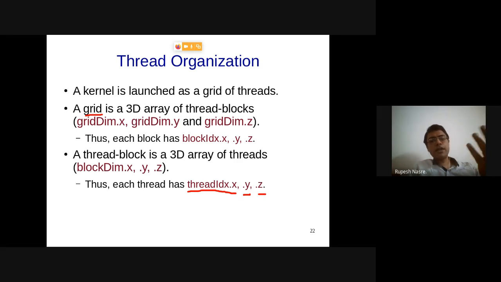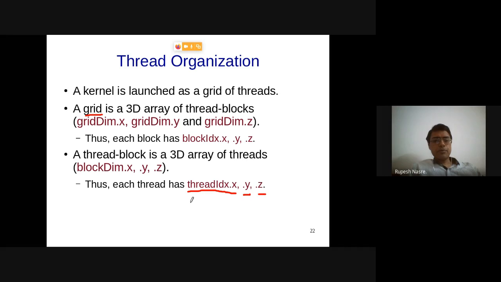In case you have data which is 2-dimensional or 3-dimensional, then you need to get into this. But for all practical purposes, you don't need to get into 2D and 3D. You can do it with a single dimension .x, and there is no performance difference with respect to that. But I think we should be aware of what is happening. So there are multiple entities here. Let's understand that.